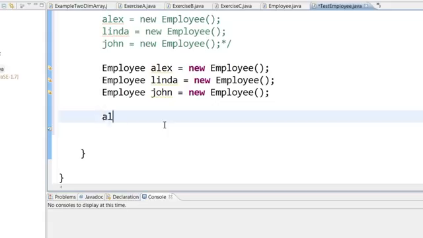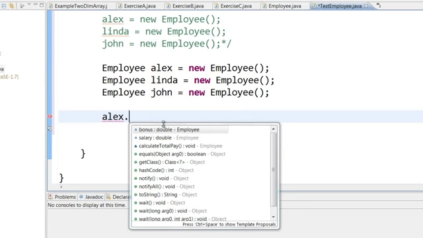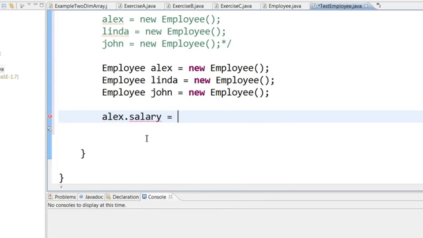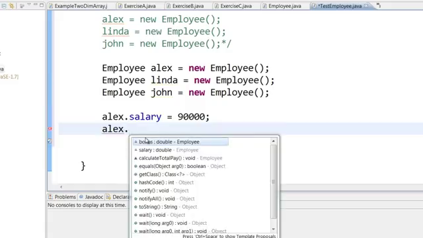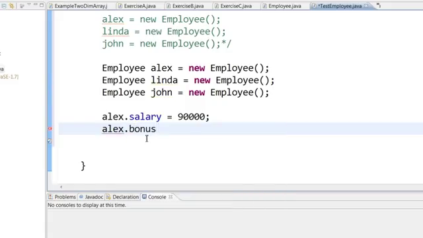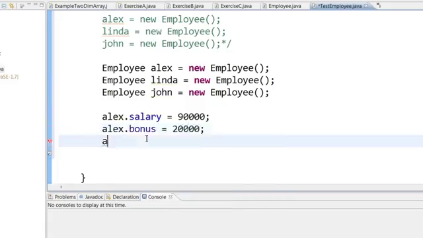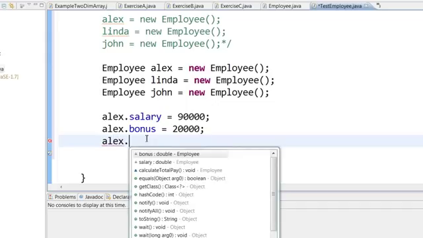You can say Alex dot, and here you will immediately see salary bonus. So that means this Alex object has a copy of salary, a fresh copy of salary that you can assign. Alex dot bonus equal to, Alex dot calculate total pay.